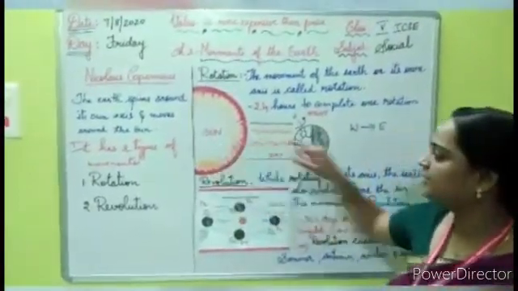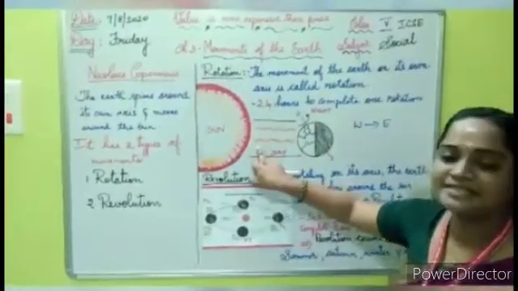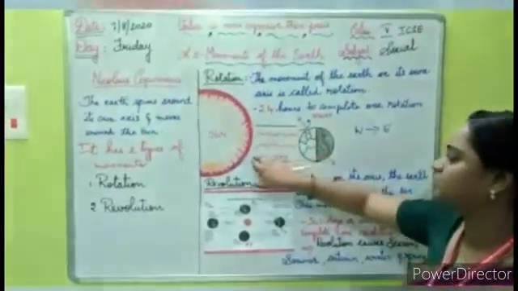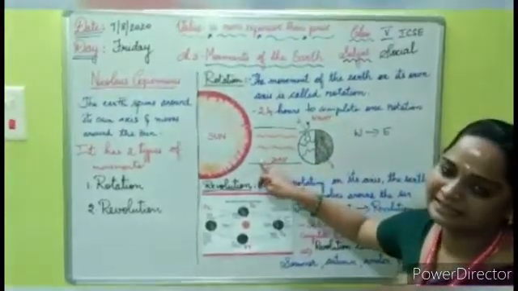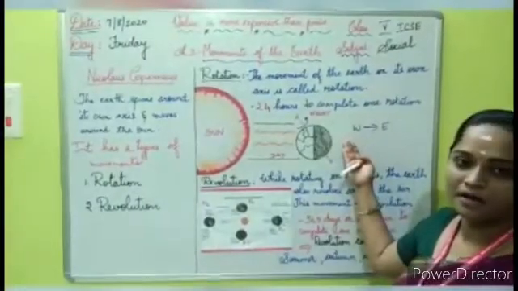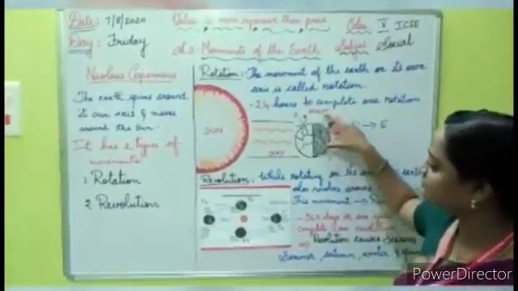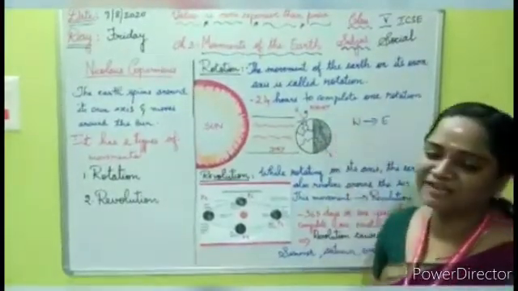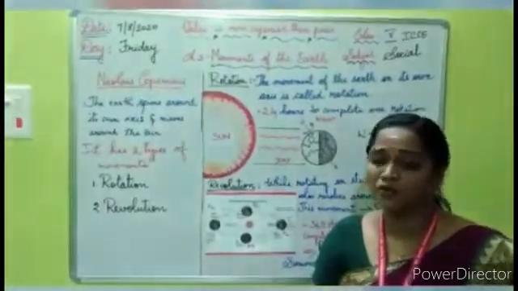So this is the sun, and consider this to be the earth. The part which faces the sun has light, so this receives more sunlight. So this part alone has day. And the part which lies at the back of the sun is called night. The countries which are in the darker side will be having night. So this is how day and night are caused by rotation.